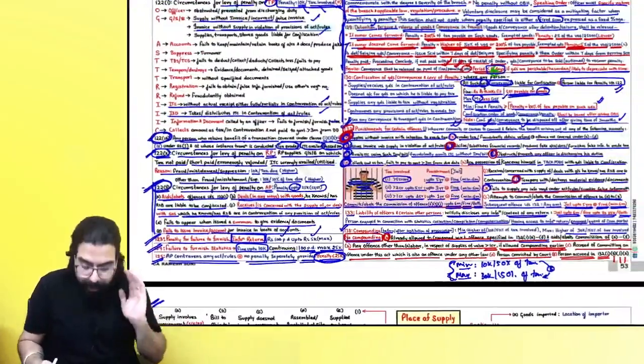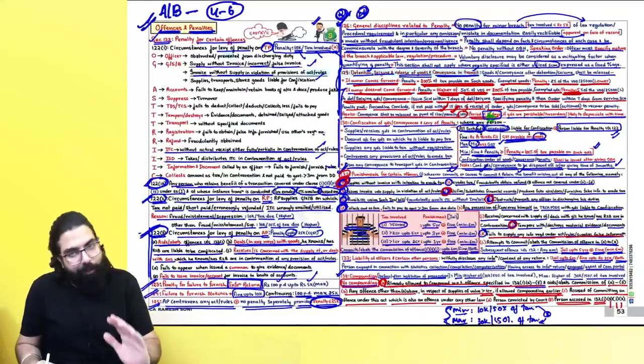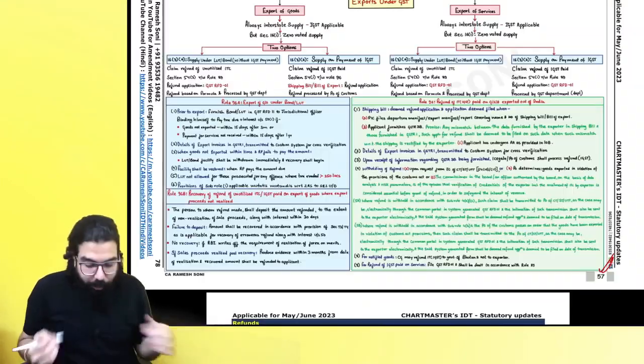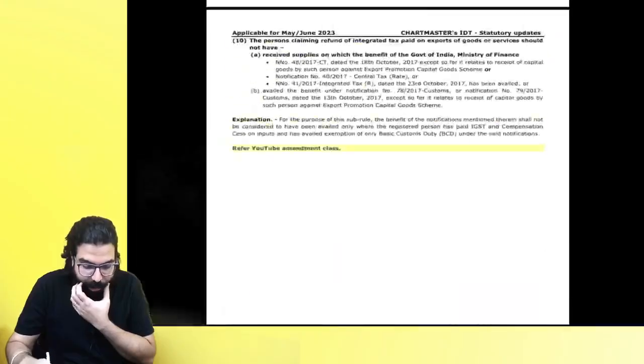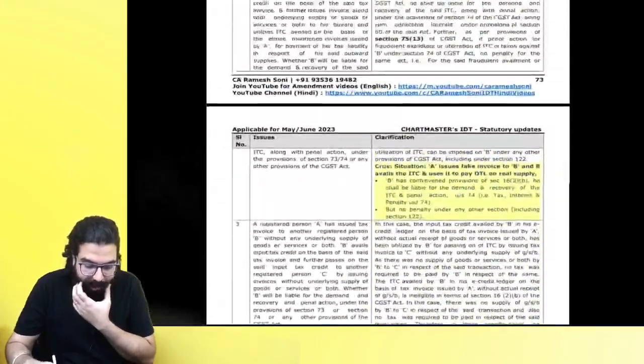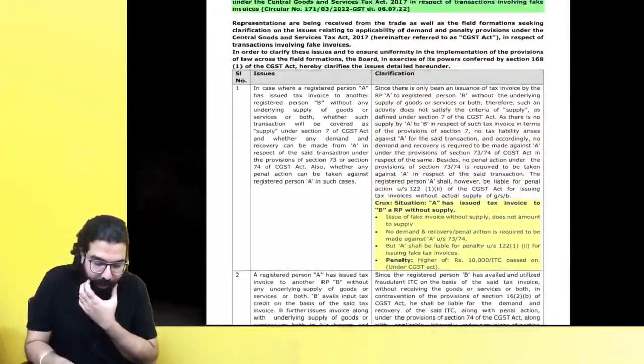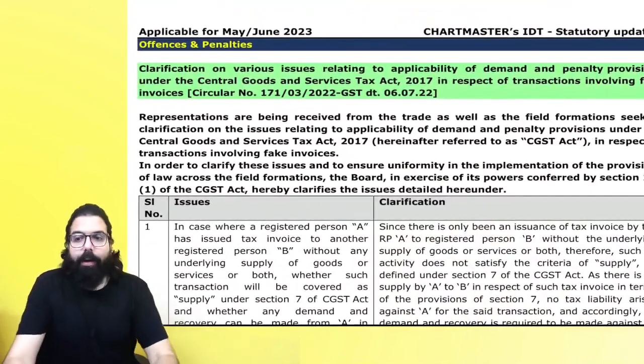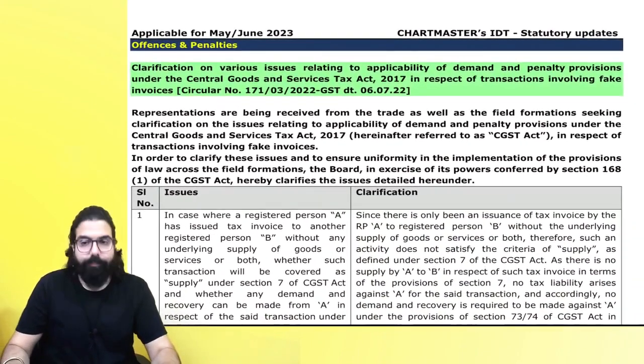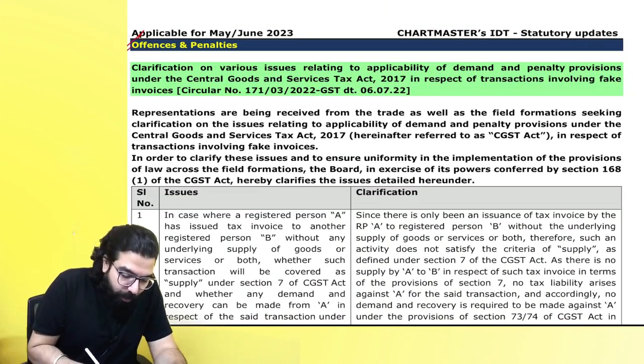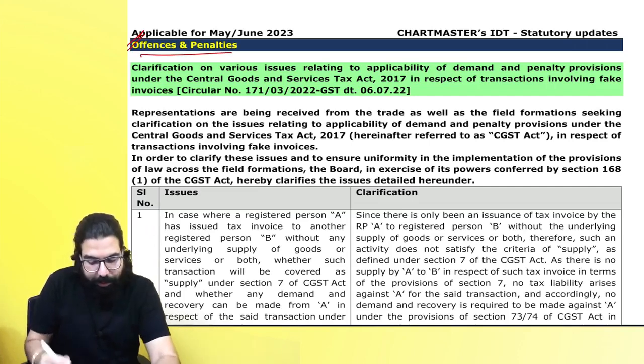In my opinion, this chapter is very important from an exam point of view. Everyone, come to your amendment booklet. I will tell you the amendments in the chapter on offences and penalties. Quickly, everyone. Now, the amendments related to offences and penalties which have come, let's cover them quickly.